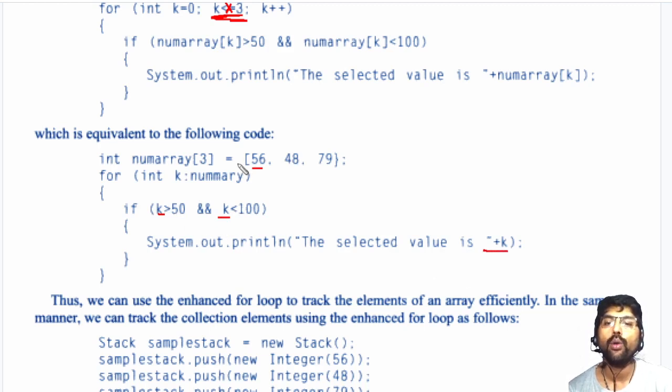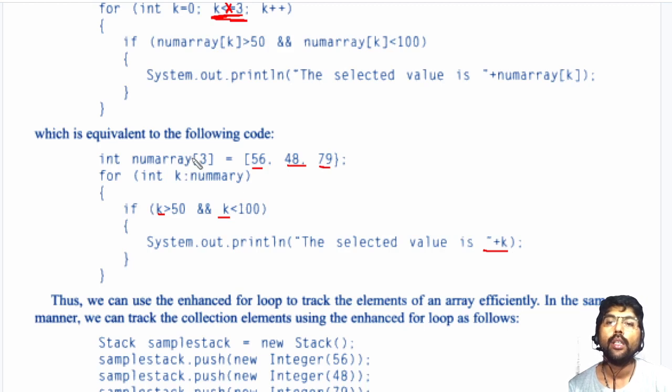In the next iteration, it takes 48 as the element and gives it to k, and the operation will be done on 48 here. In the next iteration, it gives 79 to k and does the operation here. 79 will be compared with 50 and 100 and some operation done.